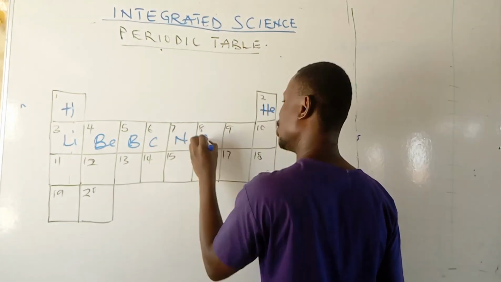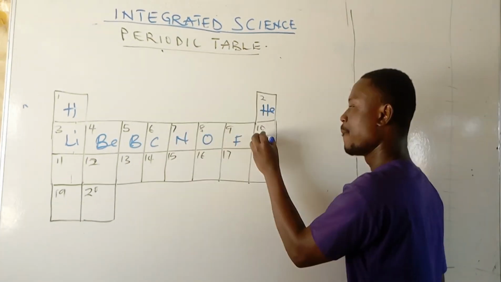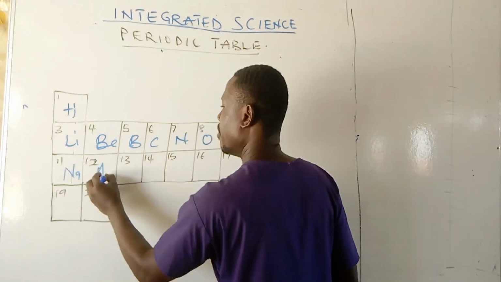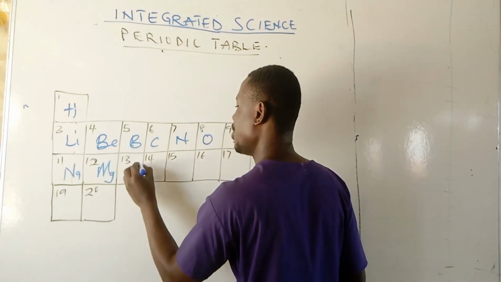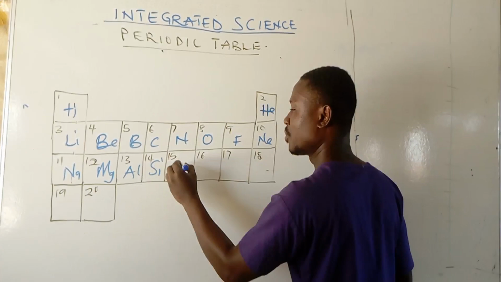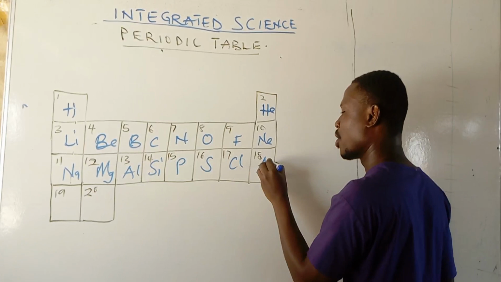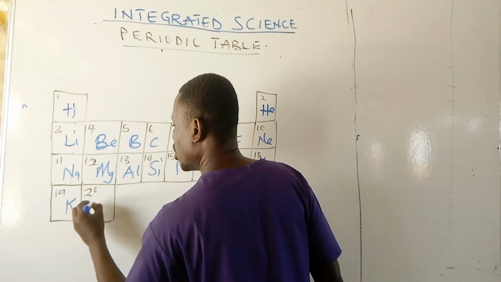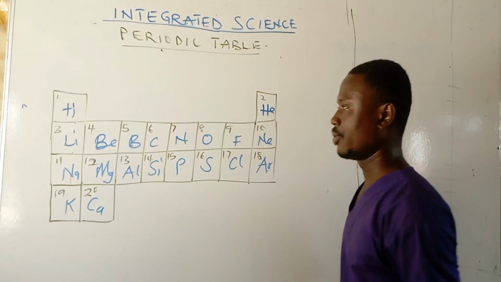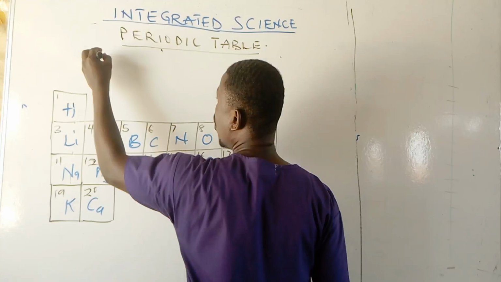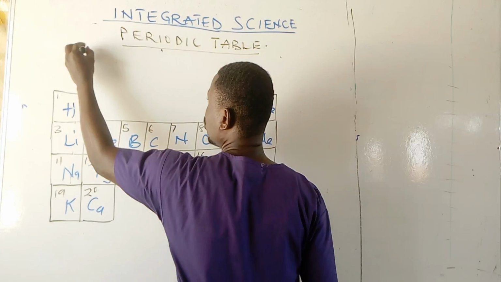So this is the periodic table showing the first 20 elements. And that's how it looks like.